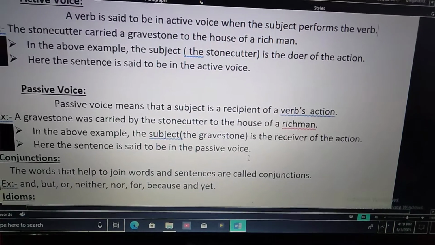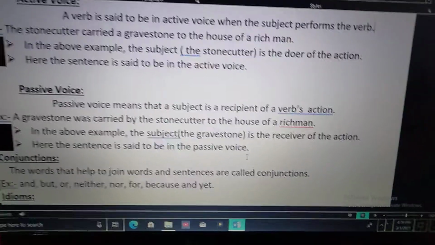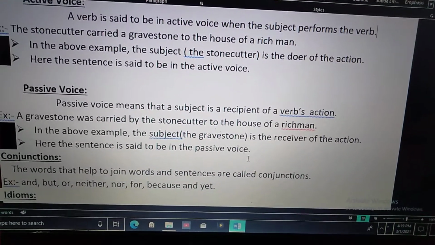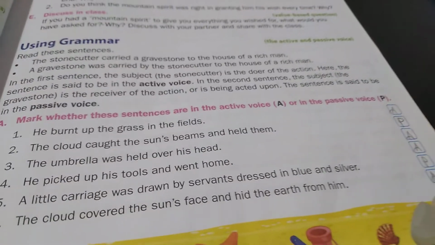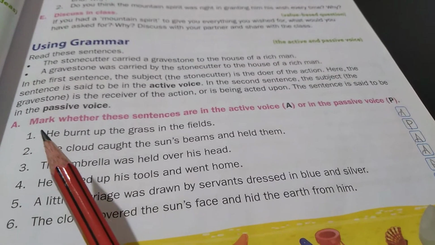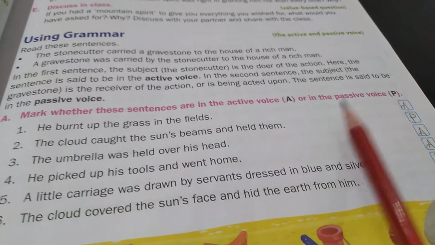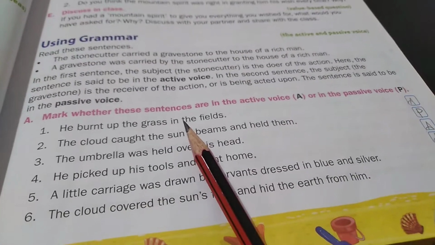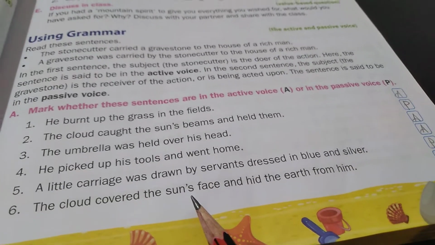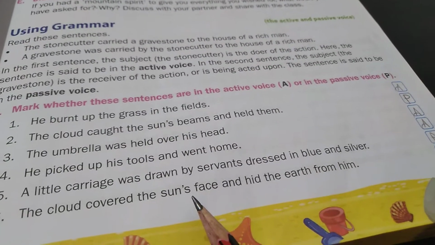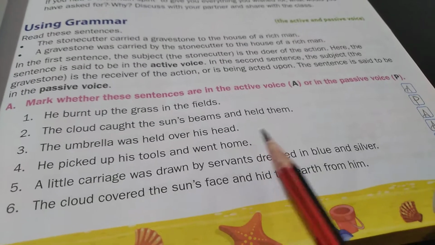Let us do the exercise, children. All of you open textbooks, page number 45. Mark whether these sentences are in the active voice or in the passive voice. So they have given some sentences and we have to mark whether the given sentences are in the active voice or in the passive voice.